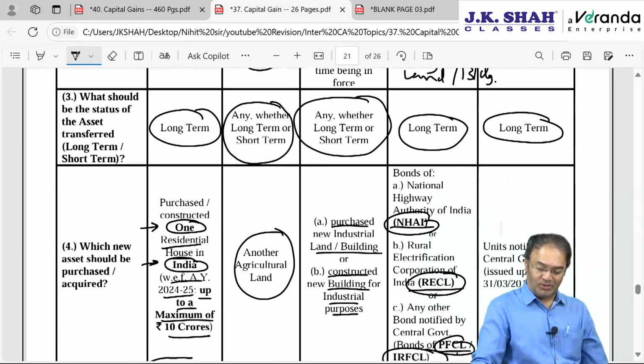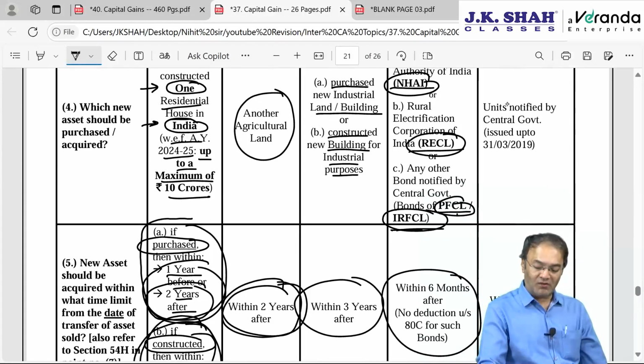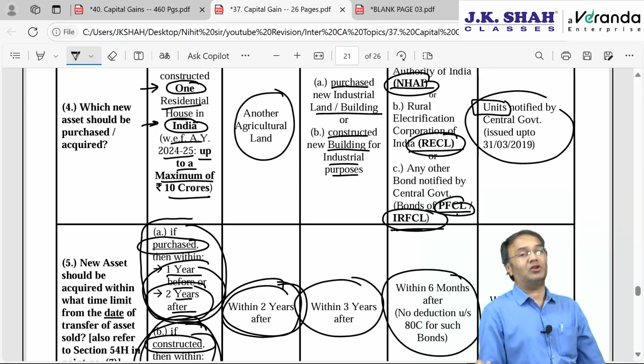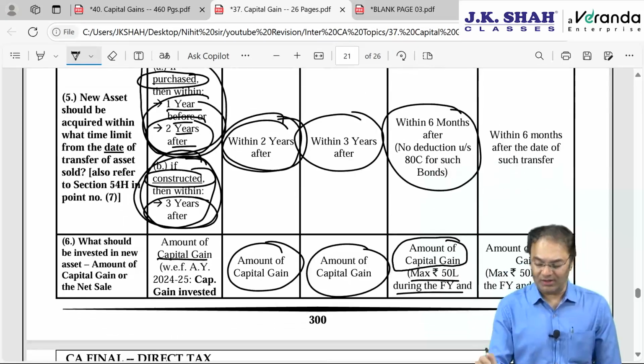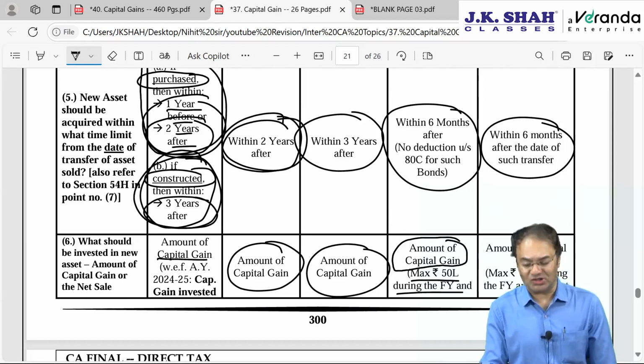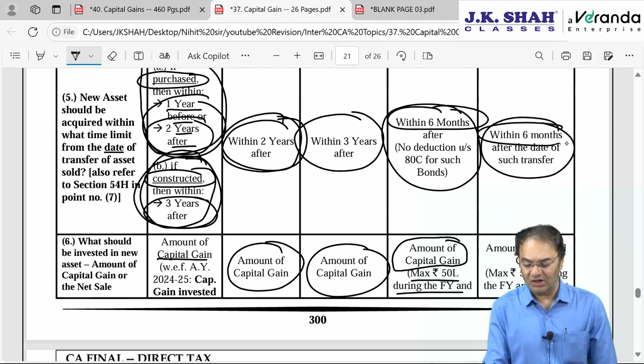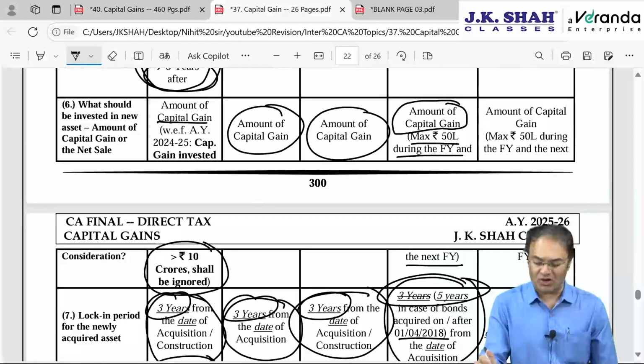Status of the asset should also be long-term. What is to be acquired is units notified by central government, which are issued up to 31st March 2019. As of now, these units are not available. Within 6 months, the same time limit as section 54EC, 6 months from the date of transfer of the previous asset, not acquisition.